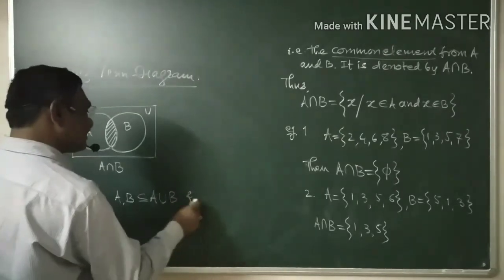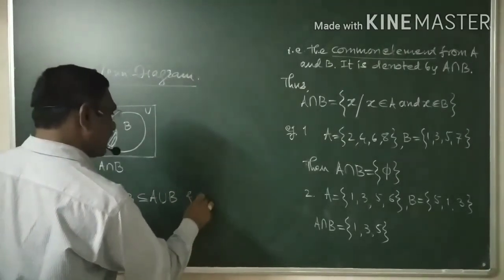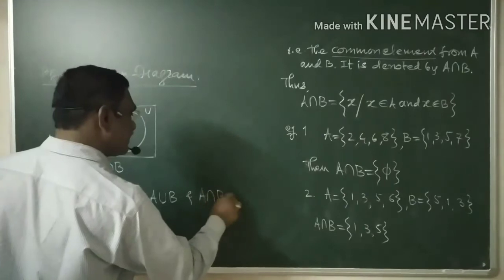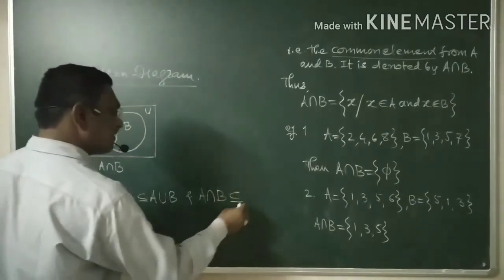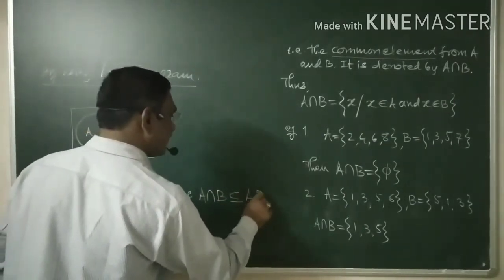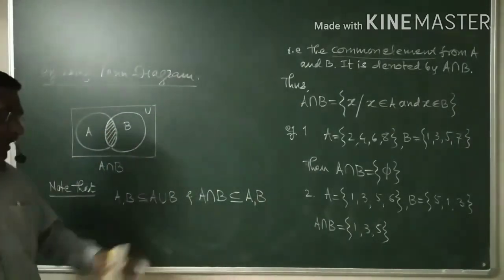And what about the next thing? A intersection B is contained in A and B. Okay, this is the reverse case. What are the common elements?